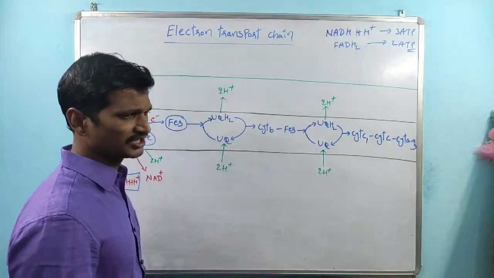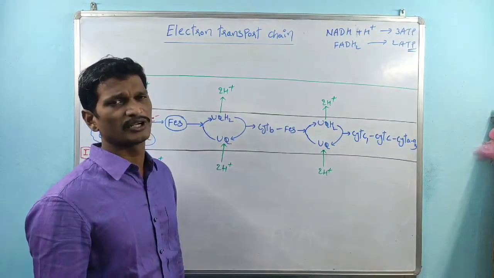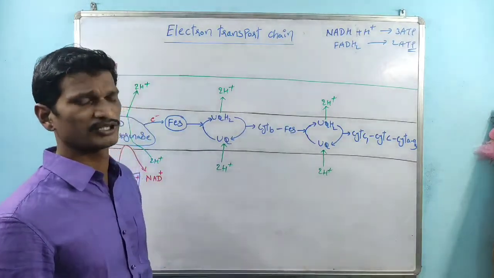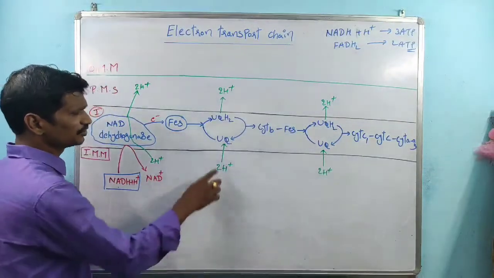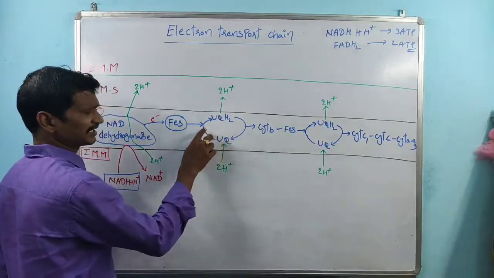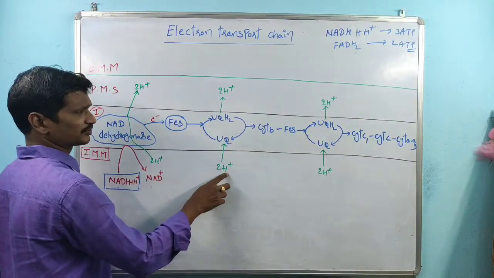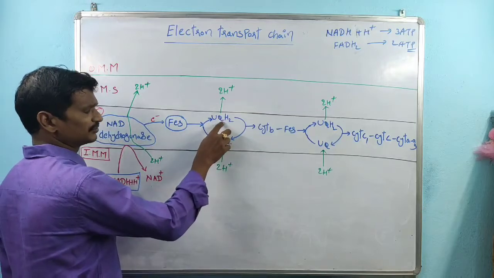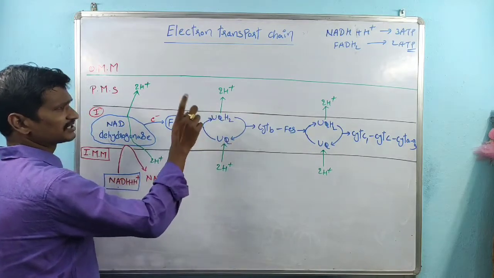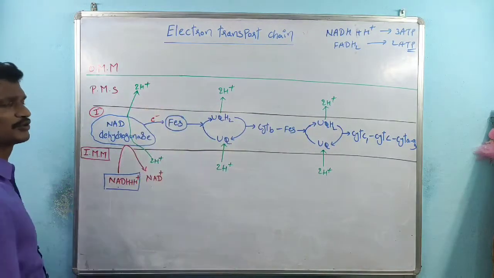Within that space, protons accumulate. So ubiquinone gains the electrons, then gains the H plus ions, is reduced, and the H plus ions are released into the perimitochondrial space.